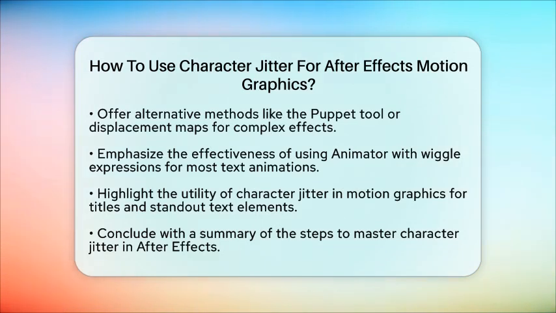To summarize the steps: 1. Create a text layer. 2. Add a text animator and choose a property like position or rotation. 3. Add an expression using wiggle to that property to create random movement. 4. Adjust frequency and amount parameters to control jitter intensity. 5. Use Range Selector to animate jitter across characters as desired. By following these steps, you can easily master character jitter in Adobe After Effects, making your motion graphics projects more lively and visually appealing.